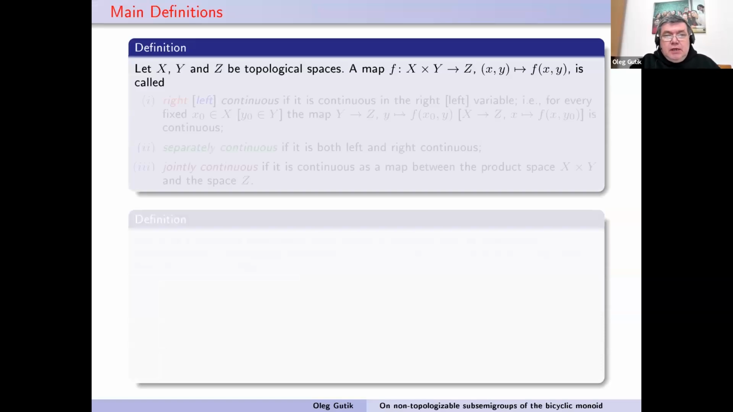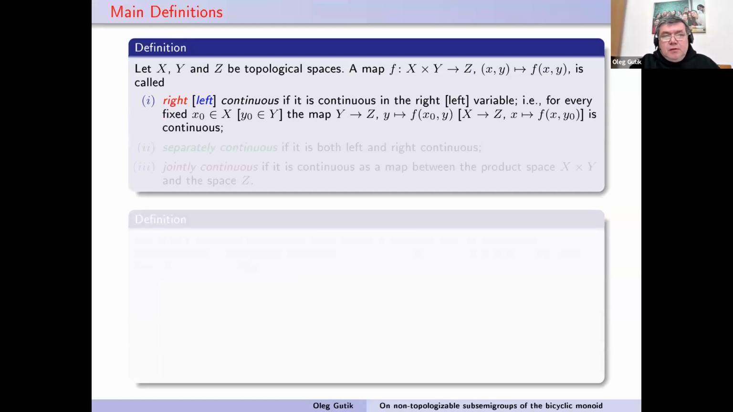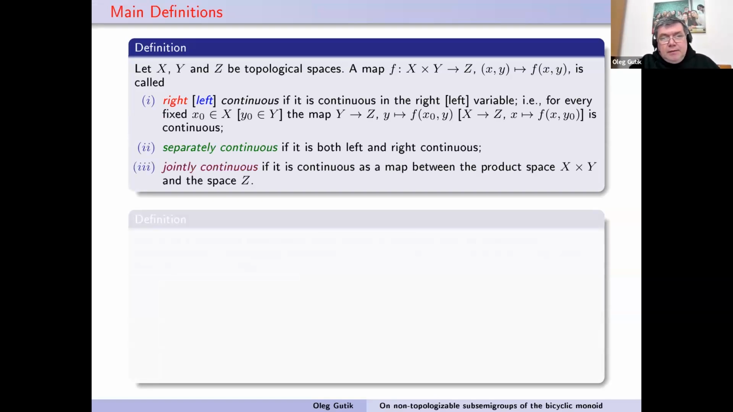So, some definitions. I know that you well know such definitions from calculus or general topology: a map is left continuous or right continuous, and separately continuous if this map is both right continuous and left continuous. Jointly continuous if it is continuous on the product X and Y.